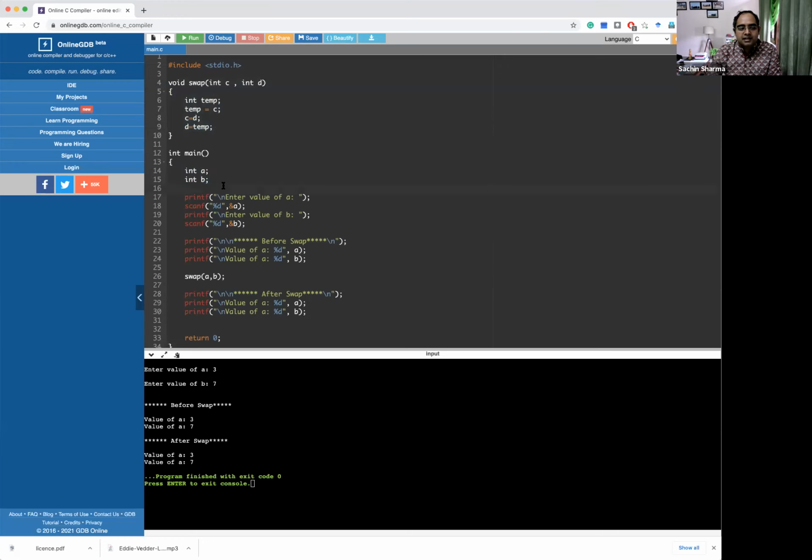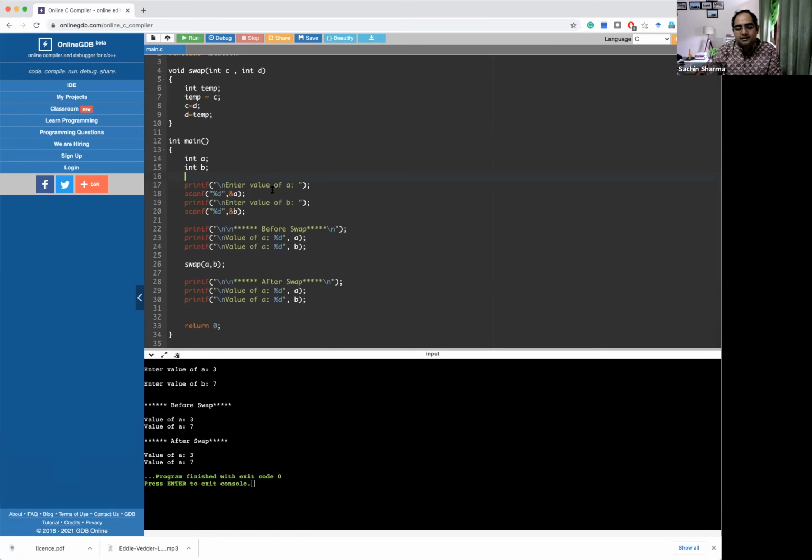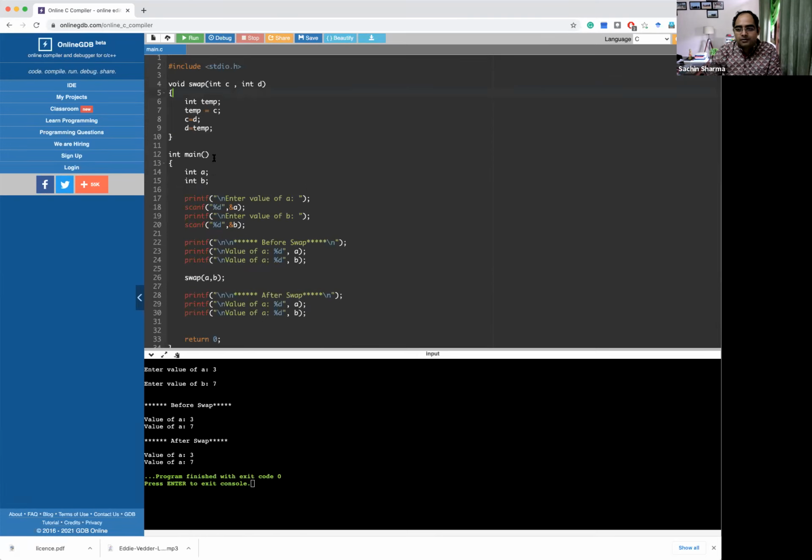So because of this, if we pass values and think that we want to swap values, and we are doing this type of swapping, then we will not get the desired result. Okay, so this type of work, when you are passing values to this function, is called call by value, because you have called the function with copying the value only. So this type of value passing or argument passing in your function is called call by value.